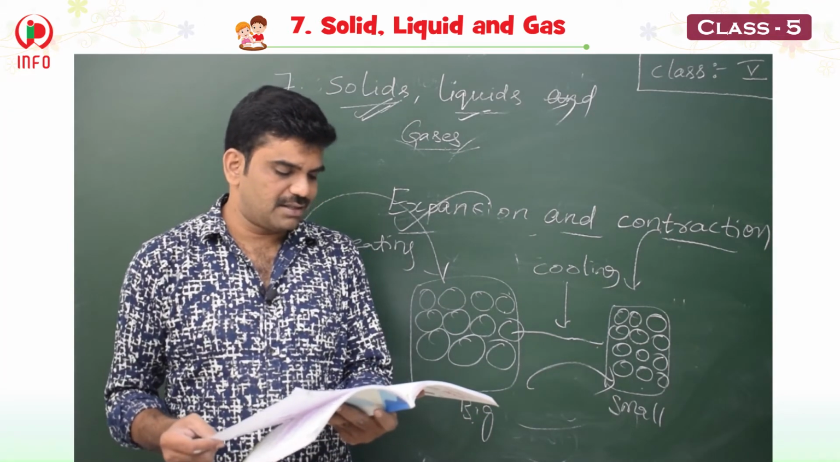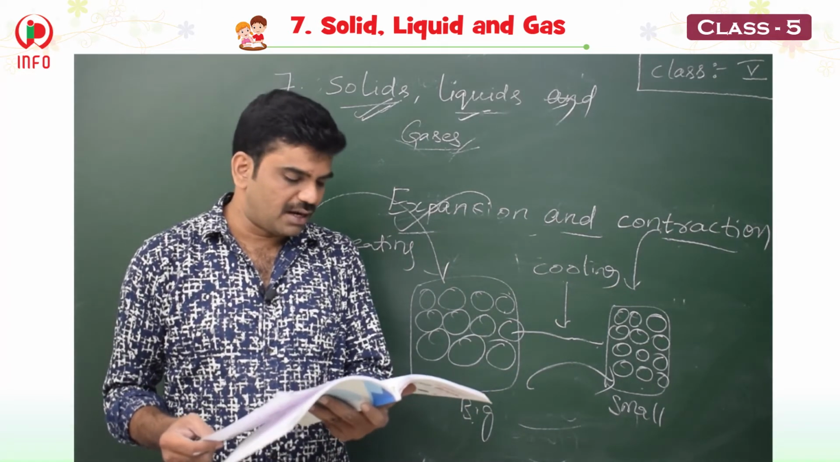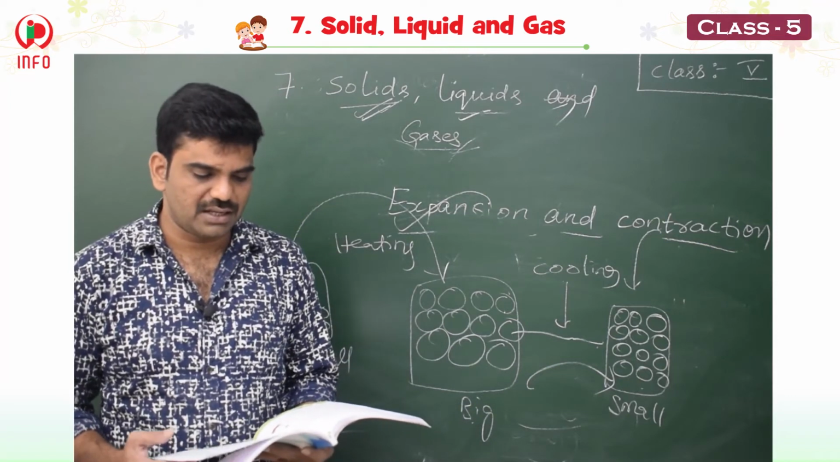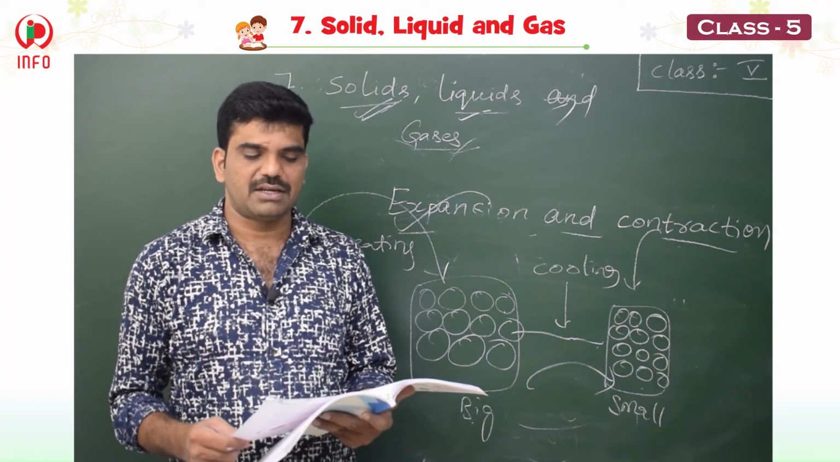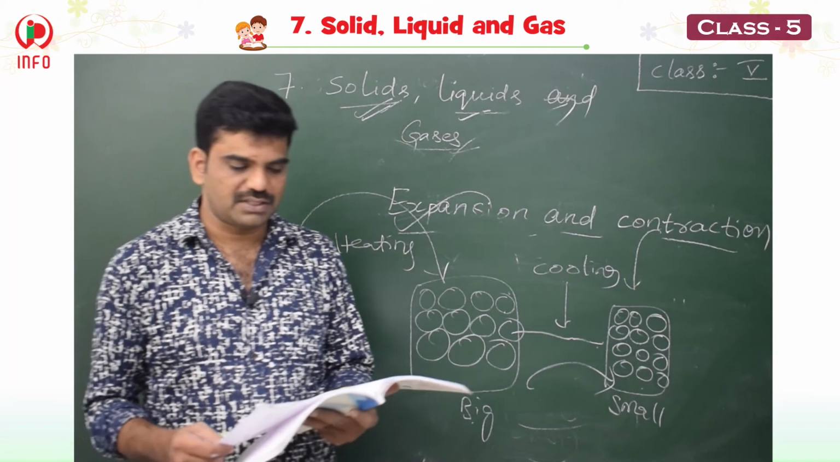In liquids, they are not arranged in any particular pattern. They are held together by weaker pull. They are not very close to each other. They have intermolecular space, and so they can move. They have fixed volume but no fixed shape.